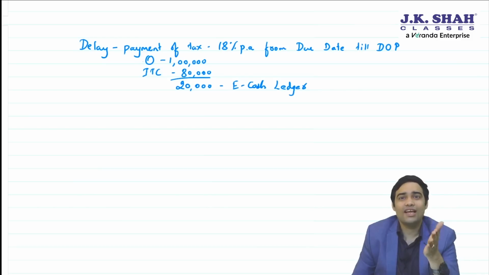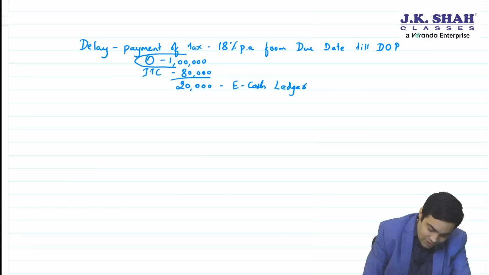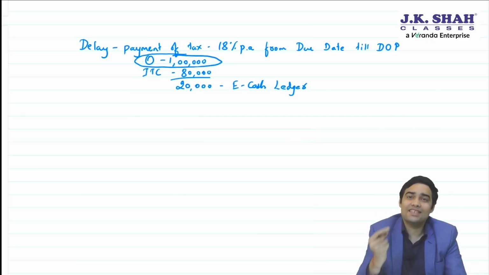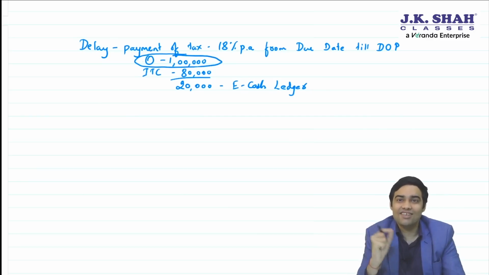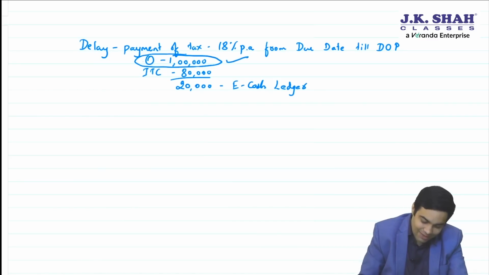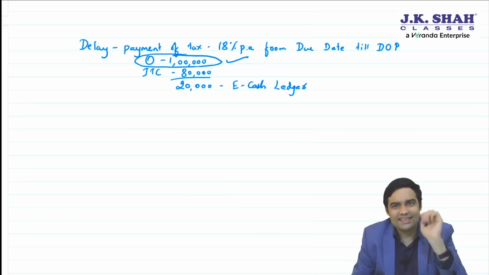Sir, what if July liability I am reporting in October GST return? If you are reporting July liability in October GST return, then in that case, interest will be applicable on the gross liability, not just what you are paying through e-cash. Plus, if a person is paying a liability after receiving a notice under 73 or 74, again in that case, interest will apply on the entire 1 lakh of liability. This we already knew. This remains as it is.